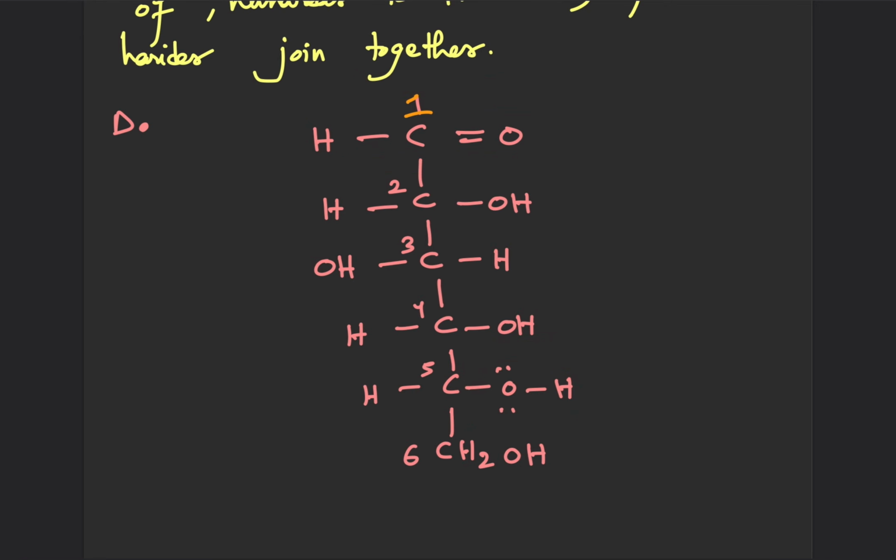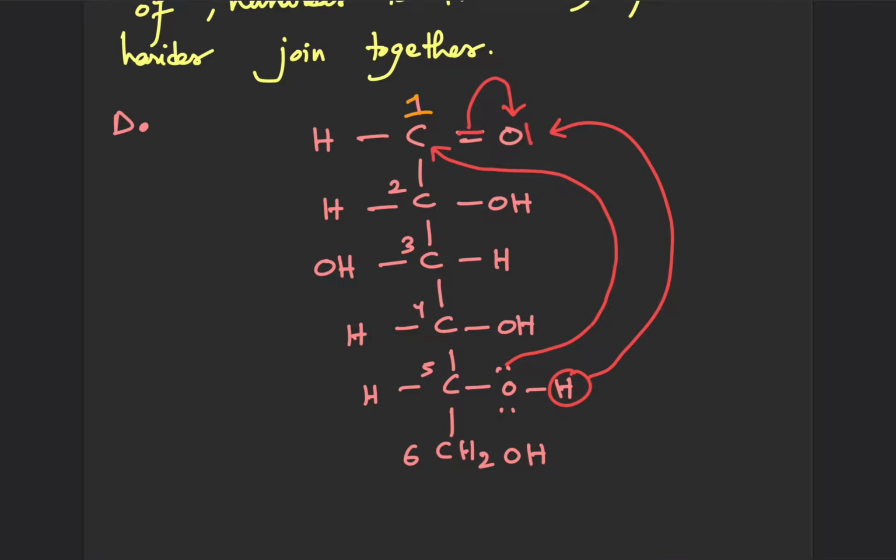Okay, so this is shown by these arrows. So this lone pair is given to this carbon. Oxygen takes away these pi electrons, and this H finally goes and combines with this O, becomes an OH. Okay, so as a result, you can see this carbon becomes chiral.